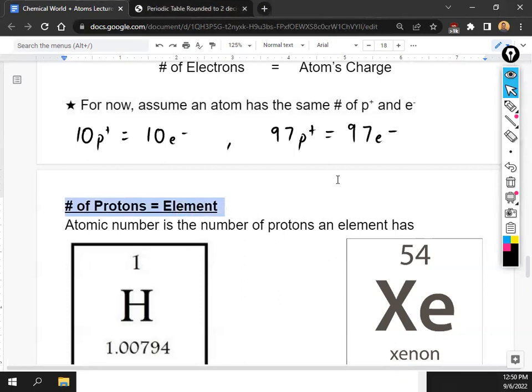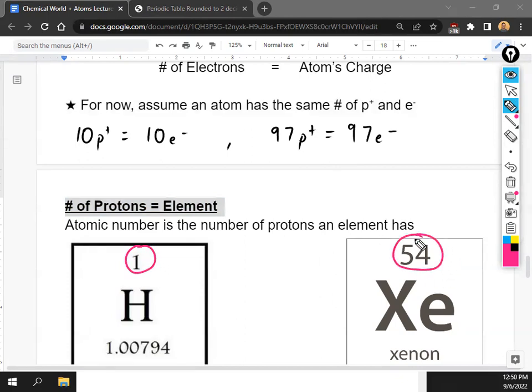Okay, so if you want to know what element or the ID of an atom, you just need to look at how many protons there are in the middle, okay? So the number of protons an atom has tells you what element it is. And you can tell how many protons an atom has by looking at the number on top of the box on the periodic table.